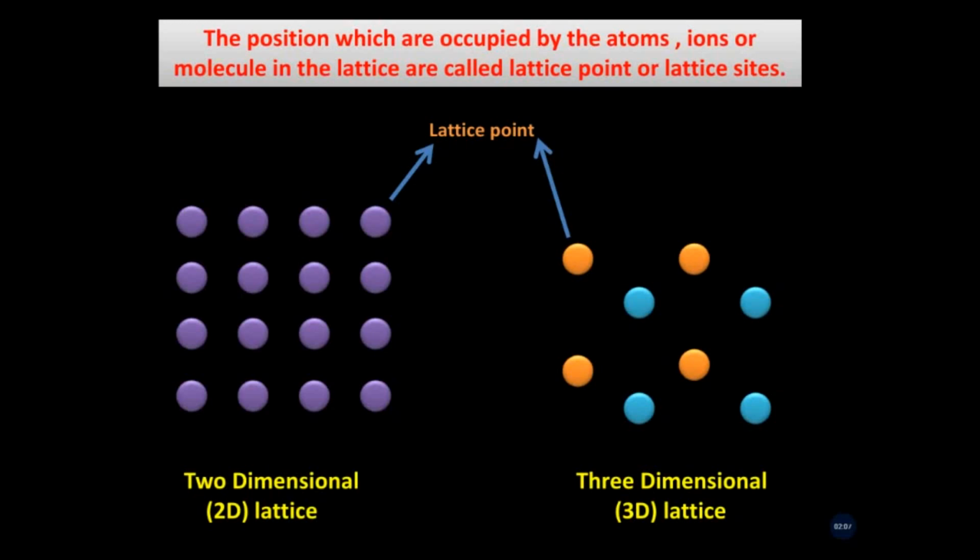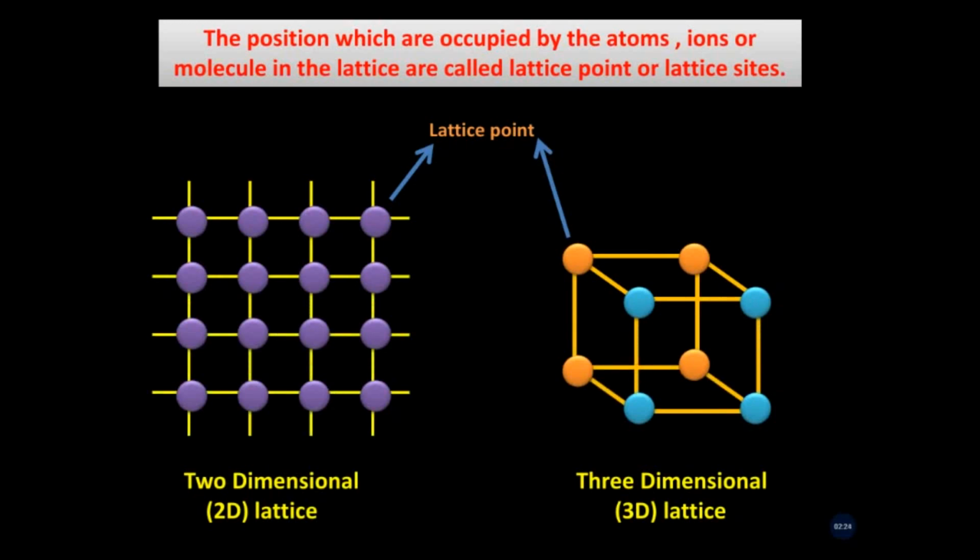That is, the positions which are occupied by the atoms, ions or molecules in the lattice are called lattice points. Lattice represents the solid, and how the repetition of a structure takes place.